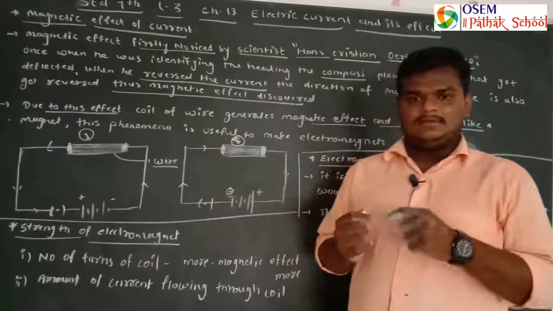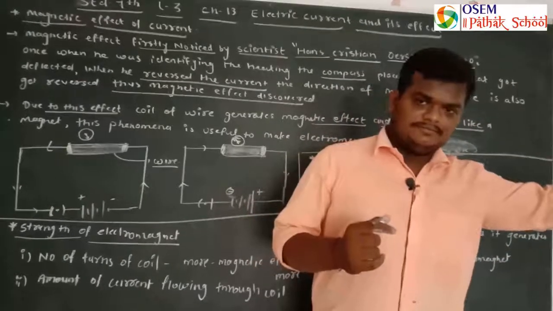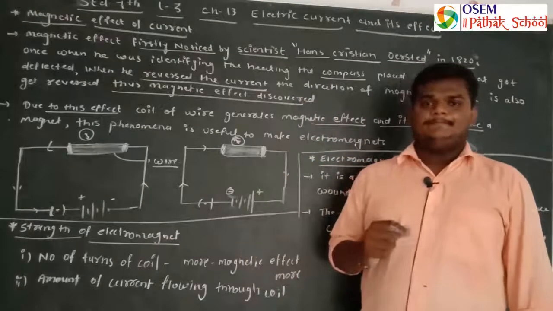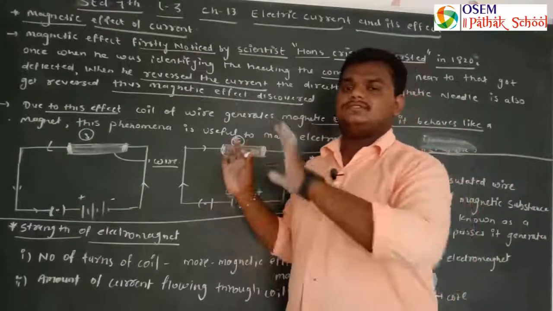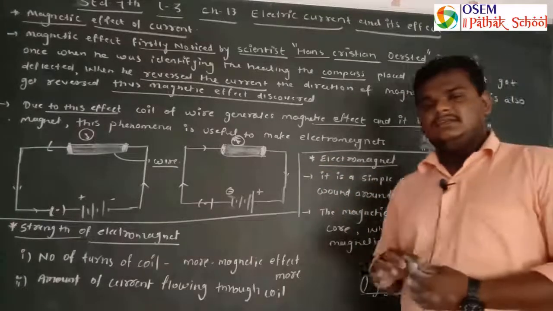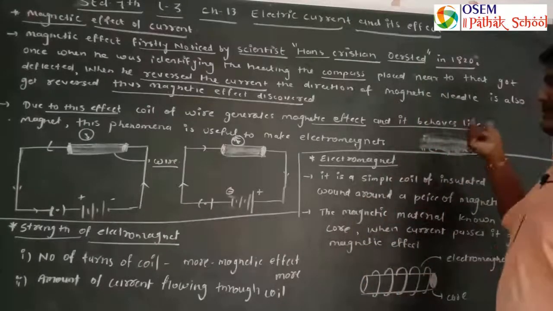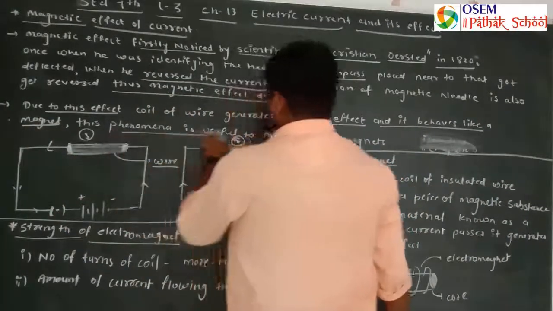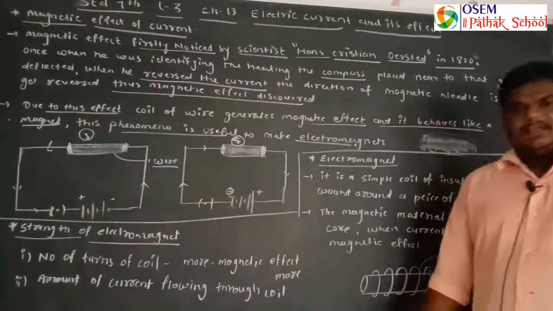So a coil which is having n turns of wire generates a magnetic effect, and this coil acts as a magnet for a certain time period, up till whenever you are flowing the electric current through that coil. This behaves like a magnet, and this phenomenon is useful to make an electromagnet. So what are electromagnets?